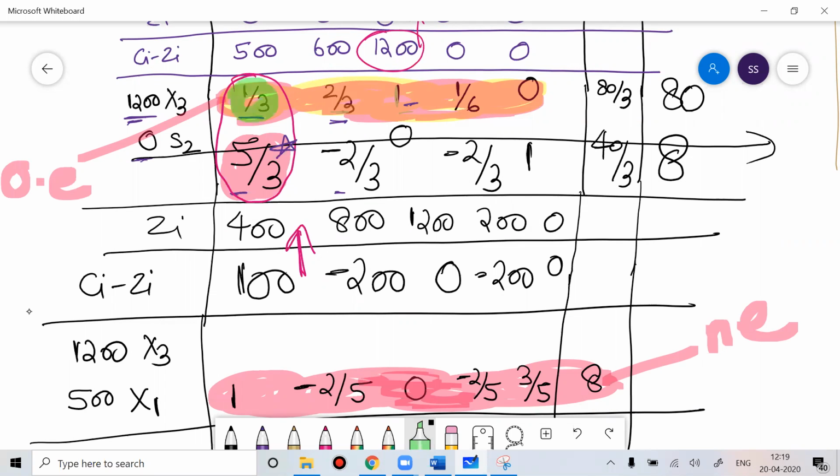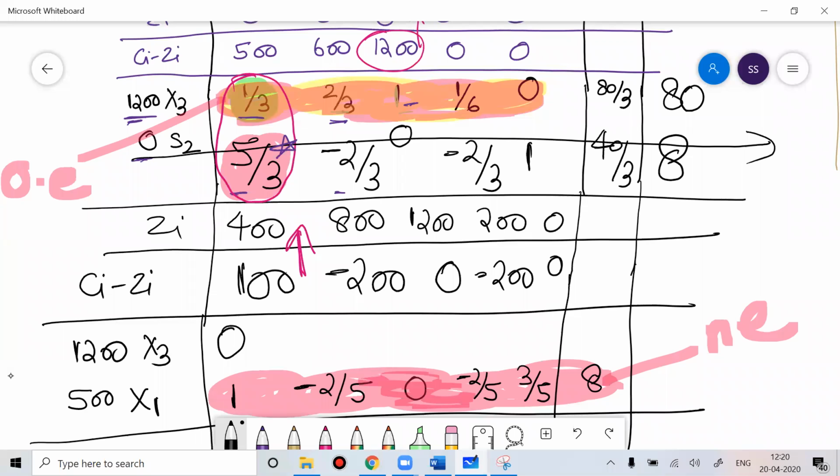Why 1 by 3? Because the value corresponding to x1 is 1, and you have to make this value 0. So how will you make this value 0? Think. This is 1 by 3 minus constant into 1. So what should be the constant? The constant is the element corresponding to the pivot element, so the constant here is 1 by 3.